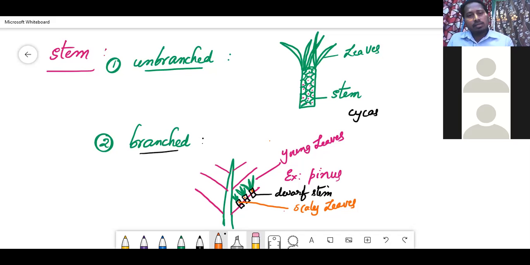Have you completed this? All right. So regarding branches, you can write that in gymnosperms, some are branchless, some are branched. Branchless, the best example is Cycas. Branched means Pinus.